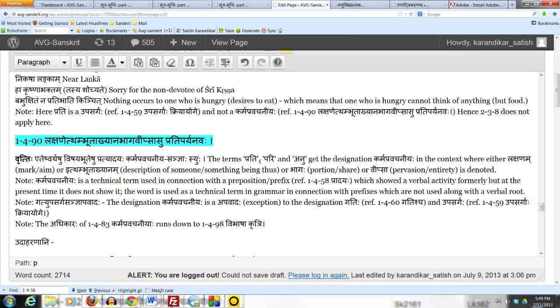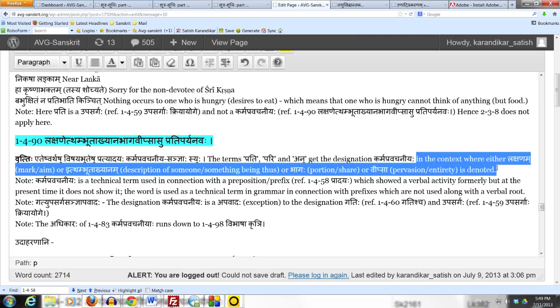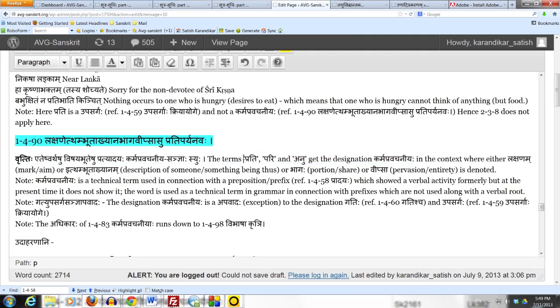Now please note that prati, pari, or anu itself doesn't have to denote one of these meanings. It has to be only used in the context where one of these meanings is denoted. The meaning may be denoted by something else in the sentence, as long as one of these three terms is used in that context. It says Vishayabhuteshu. So as long as one of these four meanings is in context, and in that context prati, pari, or anu get the sanya karma pravachaniyaha.